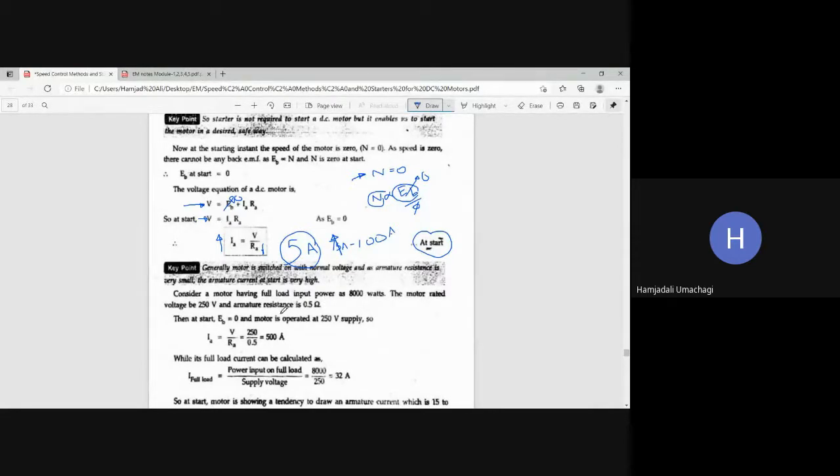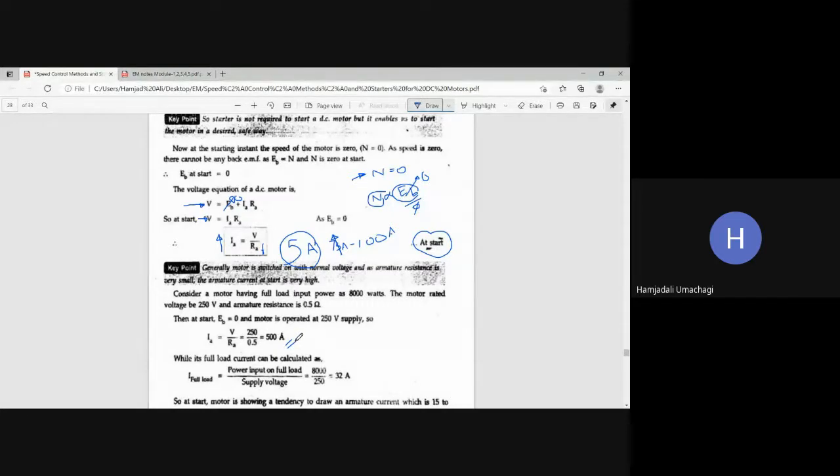Now let us see the starting current. At the time of starting, the speed of the motor is 0, so automatically Eb is also going to become 0. The motor applied voltage V is 250 volts. Now calculate the armature current at the time of starting. Ia is given by input voltage divided by armature resistance, so 250 volts divided by 0.5 ohms. So at the time of starting, the motor will draw how much current? Armature current 500 amperes. This is the high current that is going to be drawn by the motor.